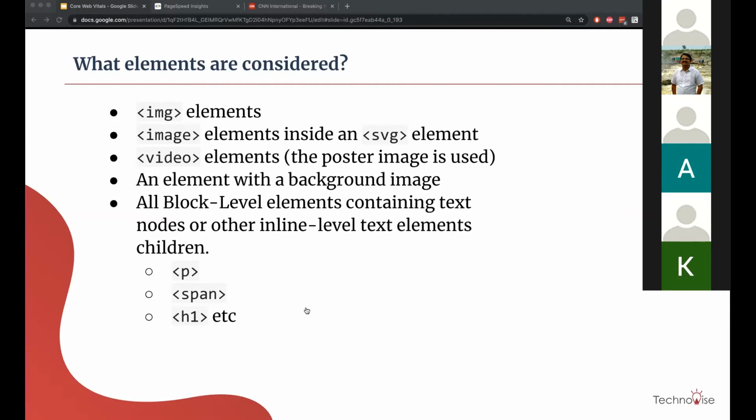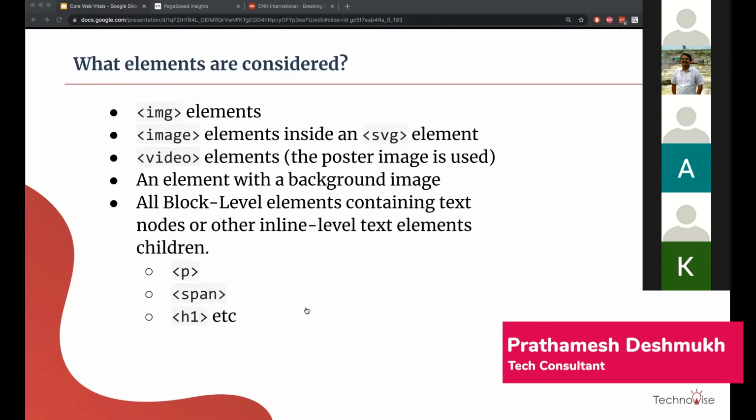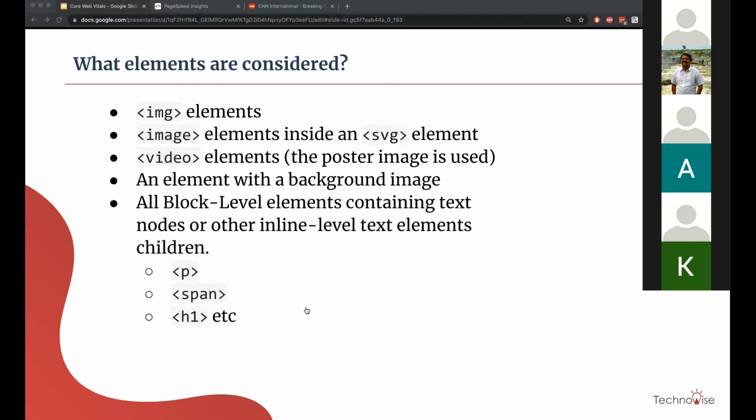Block level elements means your P, span, H1, anything which just contains your text. To summarize, there are three major things that it tries to identify as the largest content: image, video, and text.